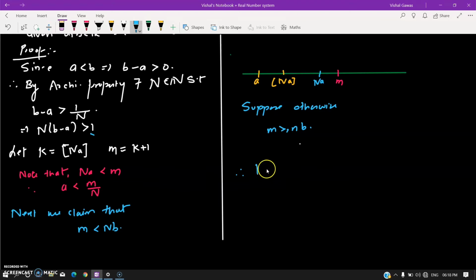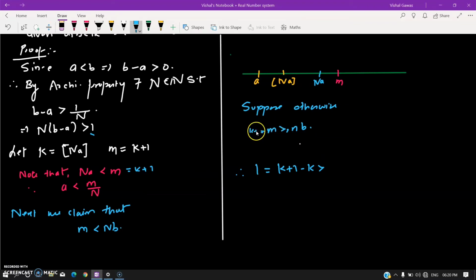Therefore 1 can be written as k plus 1 minus k. Now I know the fact that k plus 1, from here, this is my k plus 1. k plus 1 is bigger than na, right?